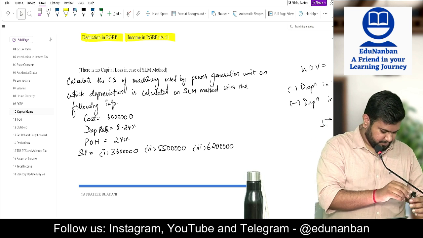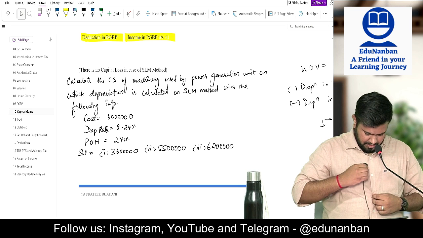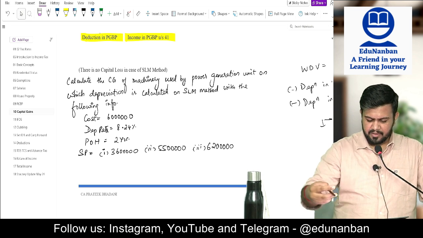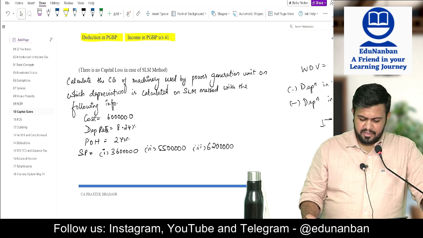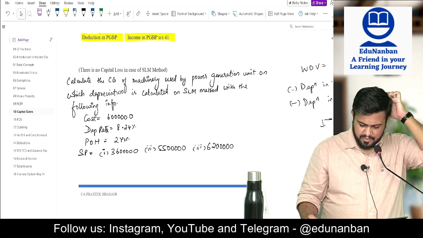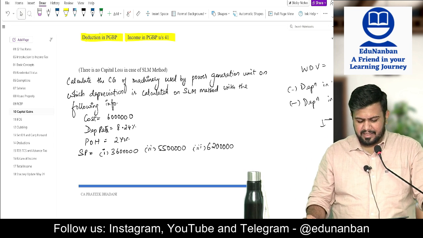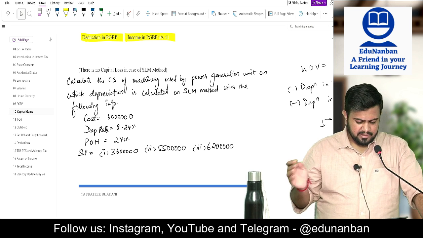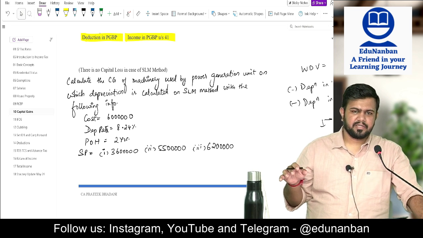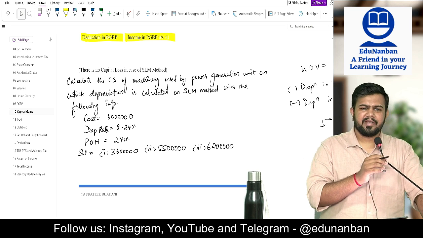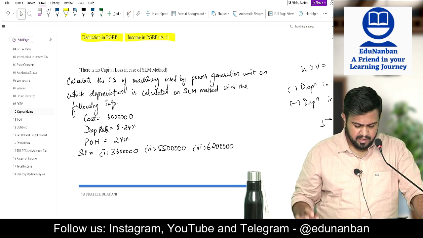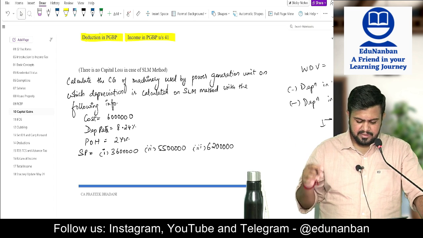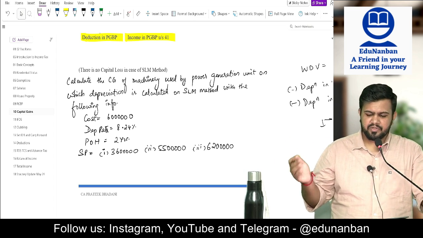Done? Okay. Calculate the capital gain of machinery used by a power generation unit on which depreciation is calculated on the SLM method with the following information. Cost is equal to 60 lakhs, depreciation rate is 8.25%. The depreciation rate will be given in the question itself. Period of holding is 2 years. Selling price is: case 1, 36 lakhs; case 2, 55 lakhs; case 3, 62 lakhs.